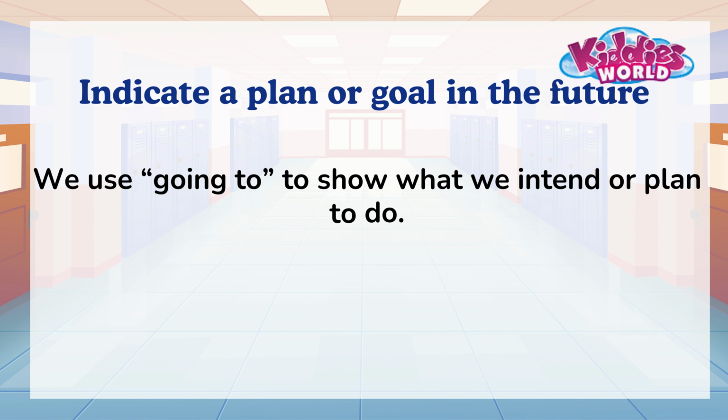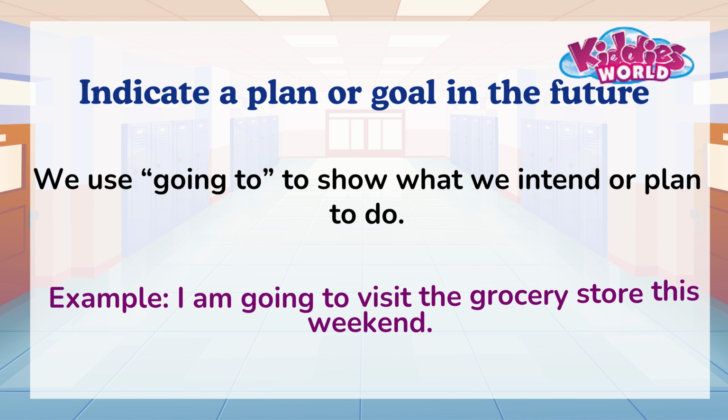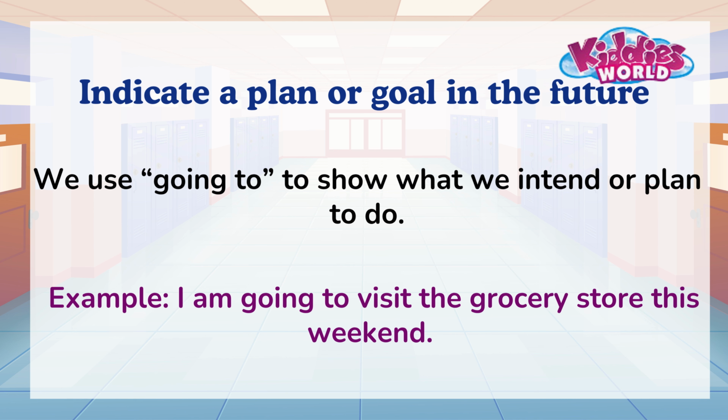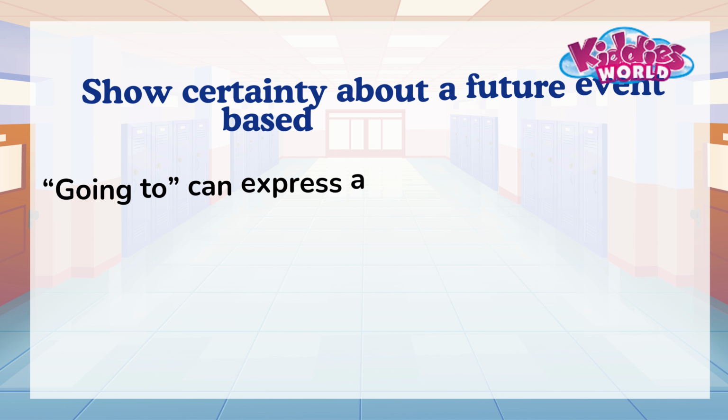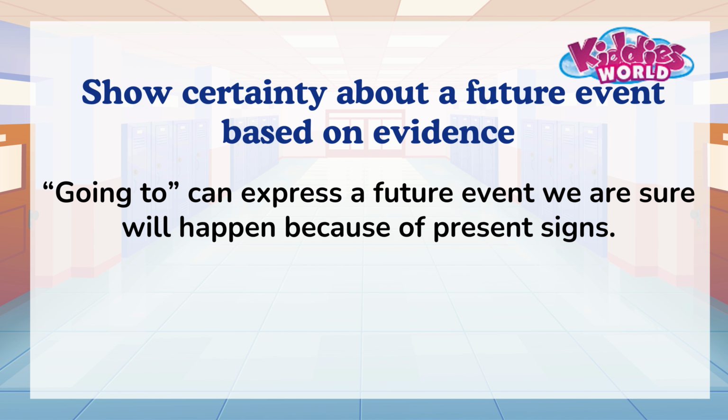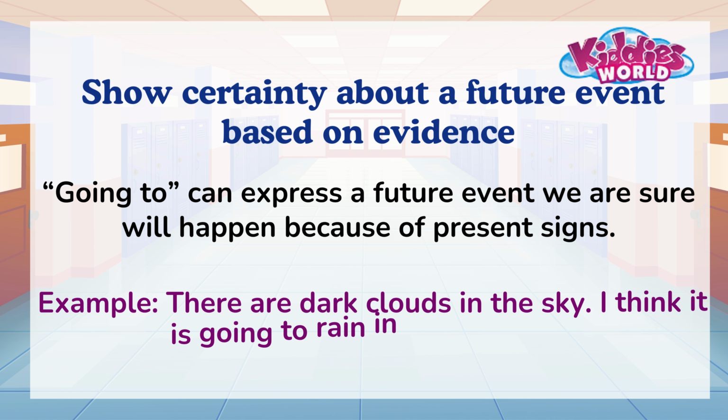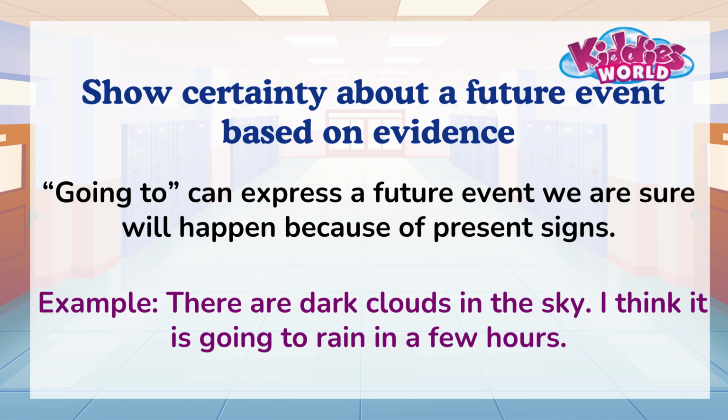We use going to show what we intend or plan to do. Example, I'm going to visit the grocery store this weekend. Going to can express a future event we are sure will happen because of present signs. There are dark clouds in the sky. I think it is going to rain in a few hours.